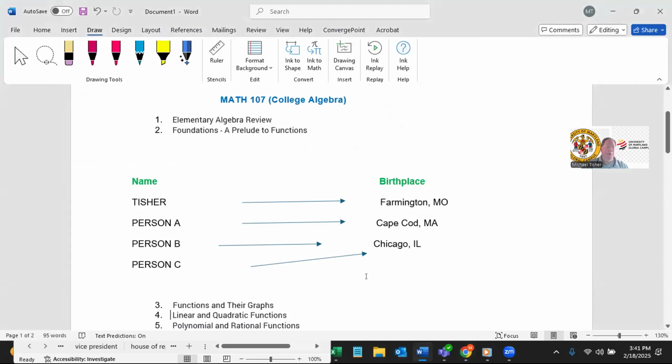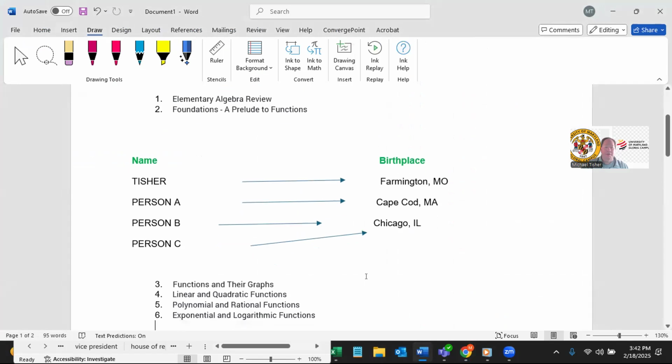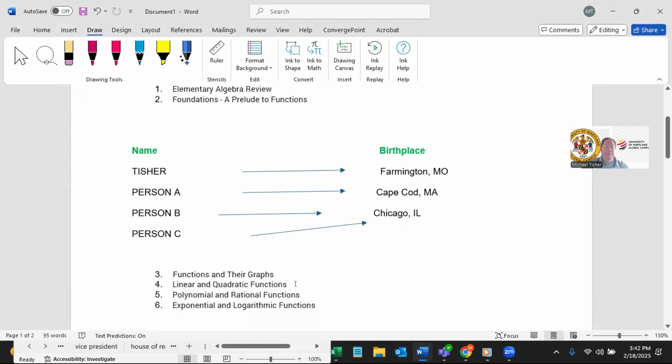Basically, Math 107 is all about different kinds of functions, such as linear and quadratic functions. What you just saw there, the parabola, is an example of a quadratic function. We also talk about polynomial and rational functions, exponential and logarithmic functions, and we'll get practice on problems pertaining to those.